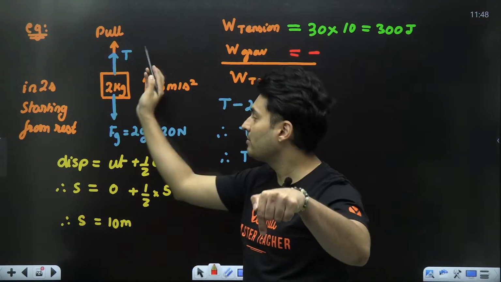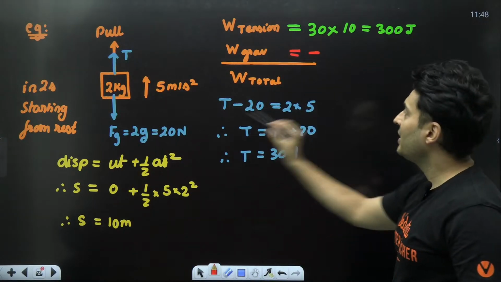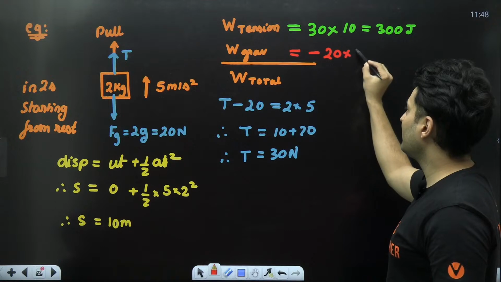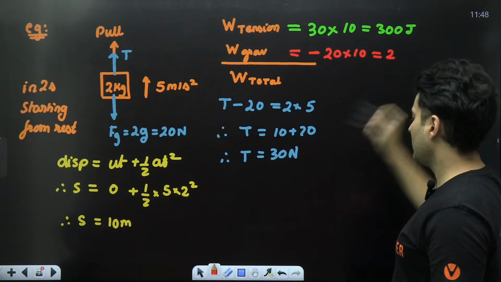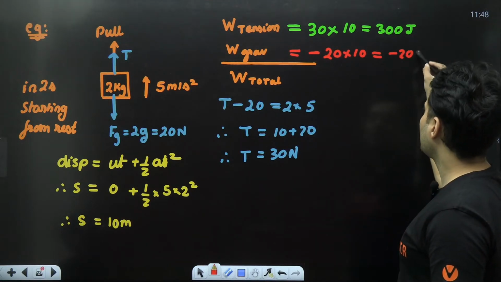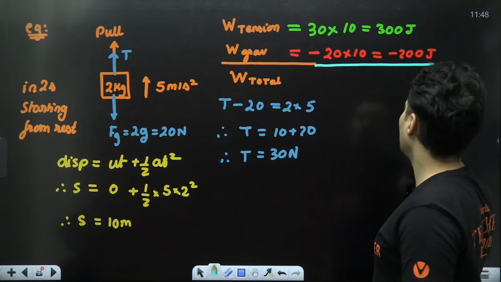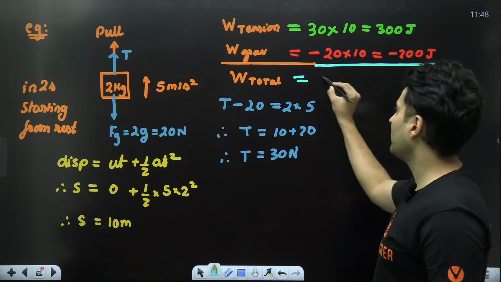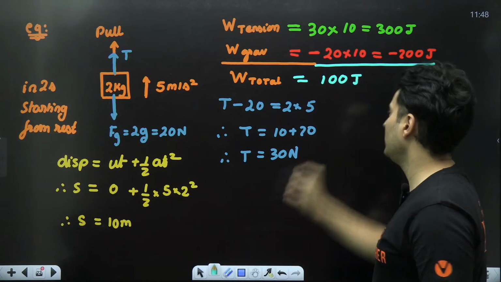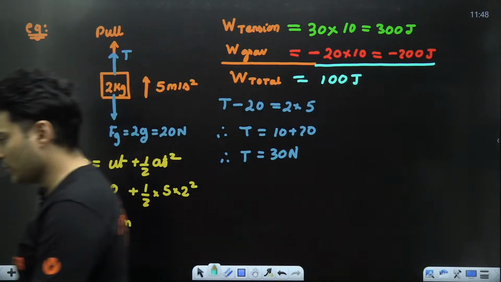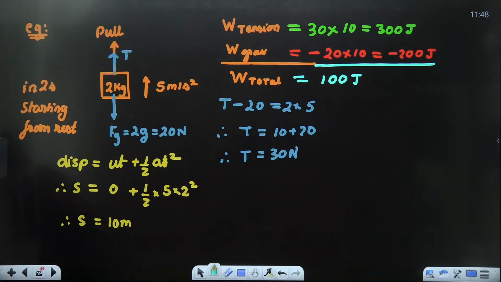Gravity is down, displacement is up. How much is the gravitational force? 20. Displacement 10. So it will be negative 200 joules. Lastly, we add them up to get the total work done. 300 minus 200 is basically 100 joules of work. Got it?